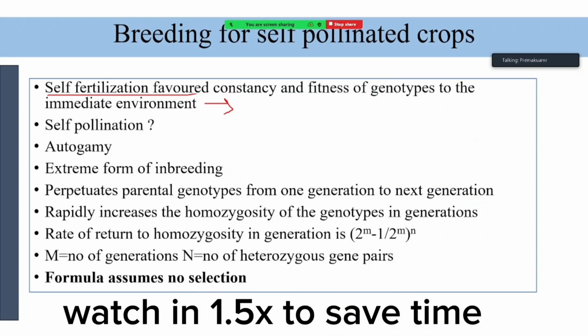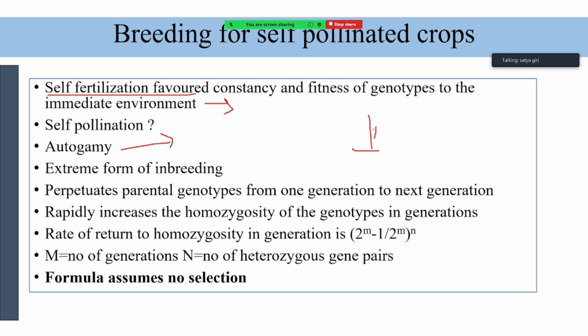Just a transfer of pollen from the same anther to the same stigma of the same flower, within the same plant, is called autogamy. There is another form of self-pollination. Can anyone tell? The same plant, but different flowers. Geitonogamy.